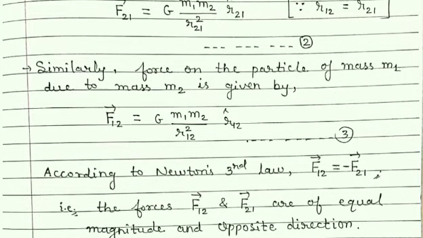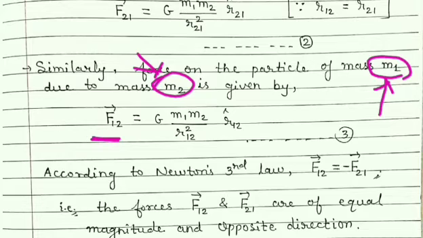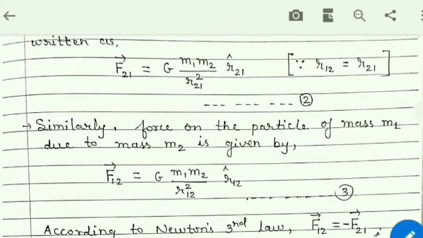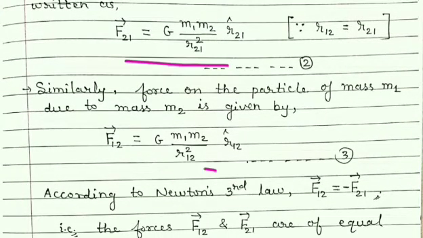Similarly, if we want to find the force on m1 due to m2, then we can write the force on particle 1 due to particle 2 as vector F12, which is equal to G m1 m2 upon r12 square and unit vector r12. The formula is not different. You can compare both these formulas. Here the force is on the second particle due to the first particle. Similarly, we can write the force on the first particle due to the second particle.